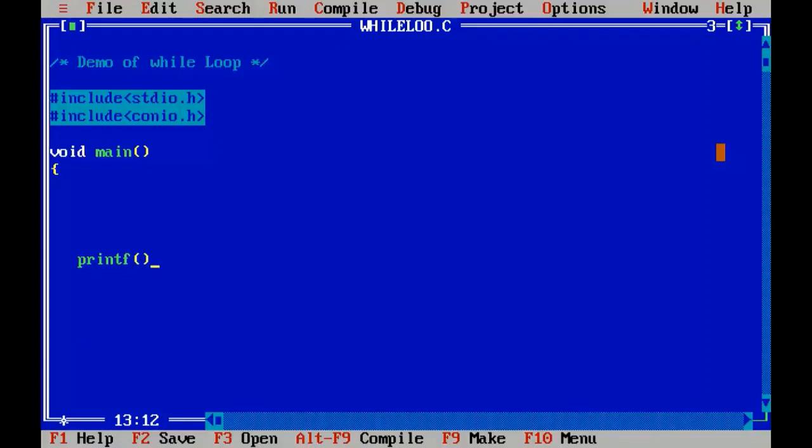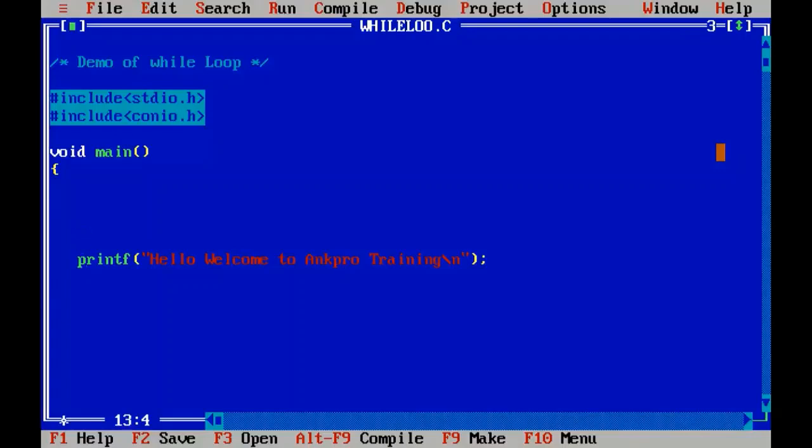So the printf statement, this will be printed 10 times. I'll write just a single printf statement here. I will say, hello, welcome to AngPro training, and a slash n character at the end. So this is a single printf statement, and now see how we can print this 10 times.